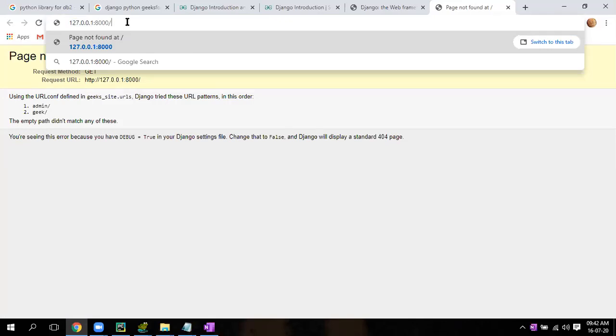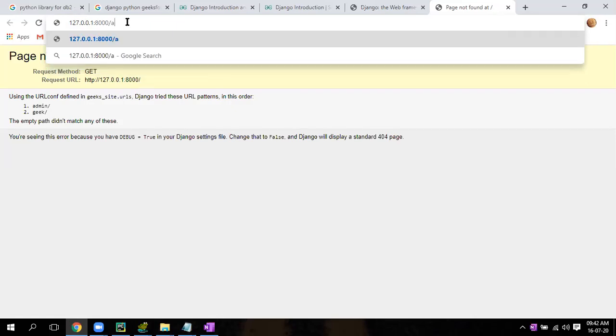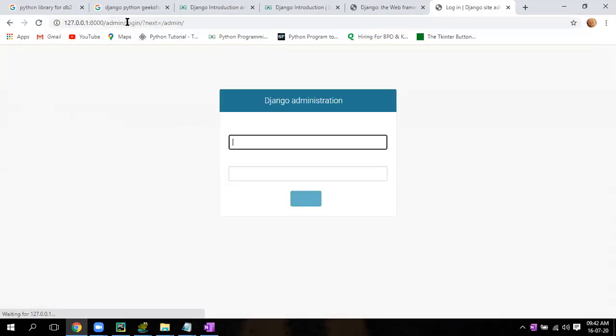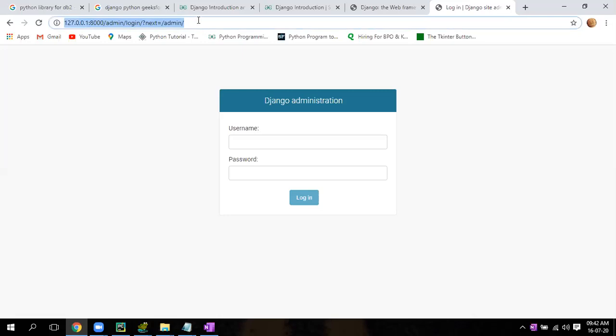Then we have two pages. One is admin page, one is geek page. Okay. Which one do you want to open? Admin. Enter. Okay. Now this is created. By default, this is the admin page. And now you do geek, right? In the slash, you have given admin, right? Now remove everything, give geek. Yes, sir. Here. Click.